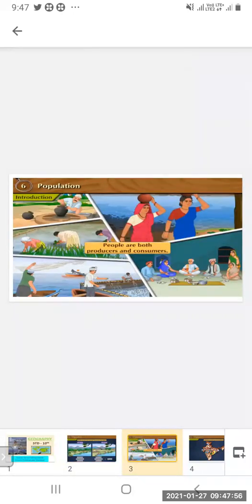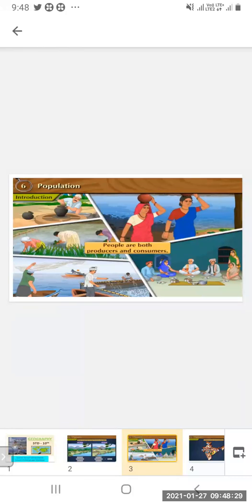You can see in the next picture, the people are doing different kinds of work. The ladies are carrying water from the water reservoir. Then you can see the water is making the pot. Then the farmers are in the paddy fields, planting the plants. Then in the next picture you can see fishing is going on. And in the last you can see the family is having food. So people are both producers and consumers.